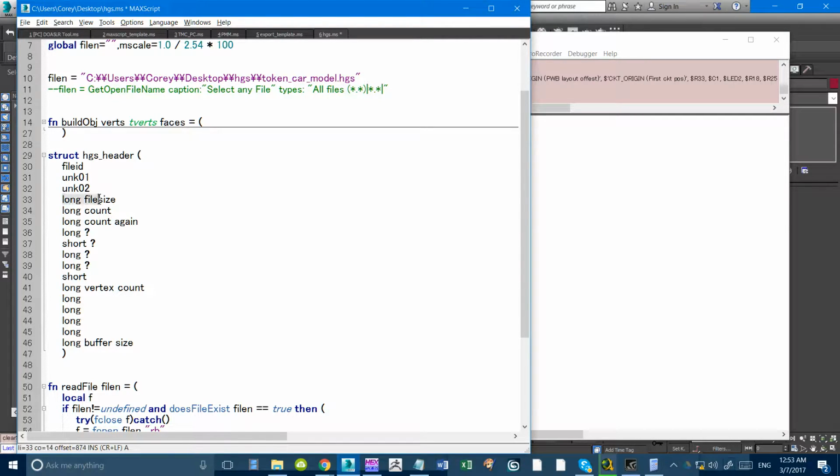Unknown. File size. Count 1. Count 2. Unknown 3. Unknown 4. Oops. Unknown, whatever, 5, unknown 6, unknown 7. This is the vertex count. I don't know what that is. That's 8. 9, 10, 11,